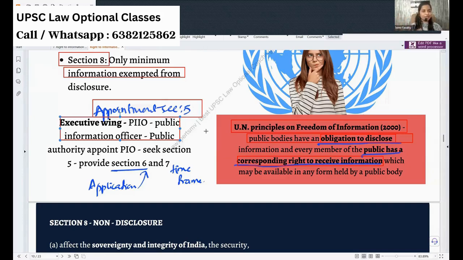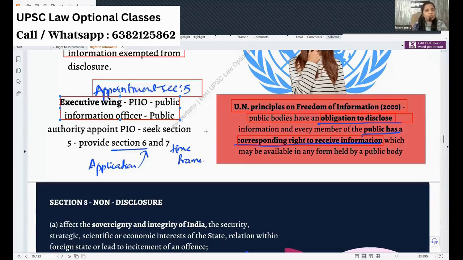They must be designated. So we will be addressing our RTI like this: to the PIO of the concerned department, if it is railways or something, if it is the secretariat, if it is the High Court or Supreme Court, there will be a designated PIO. So to him you will be sending. And how do you send it? We have a right to information application. We don't have specific formats, but you can seek right to information under section 6. Okay, that you have to mention.